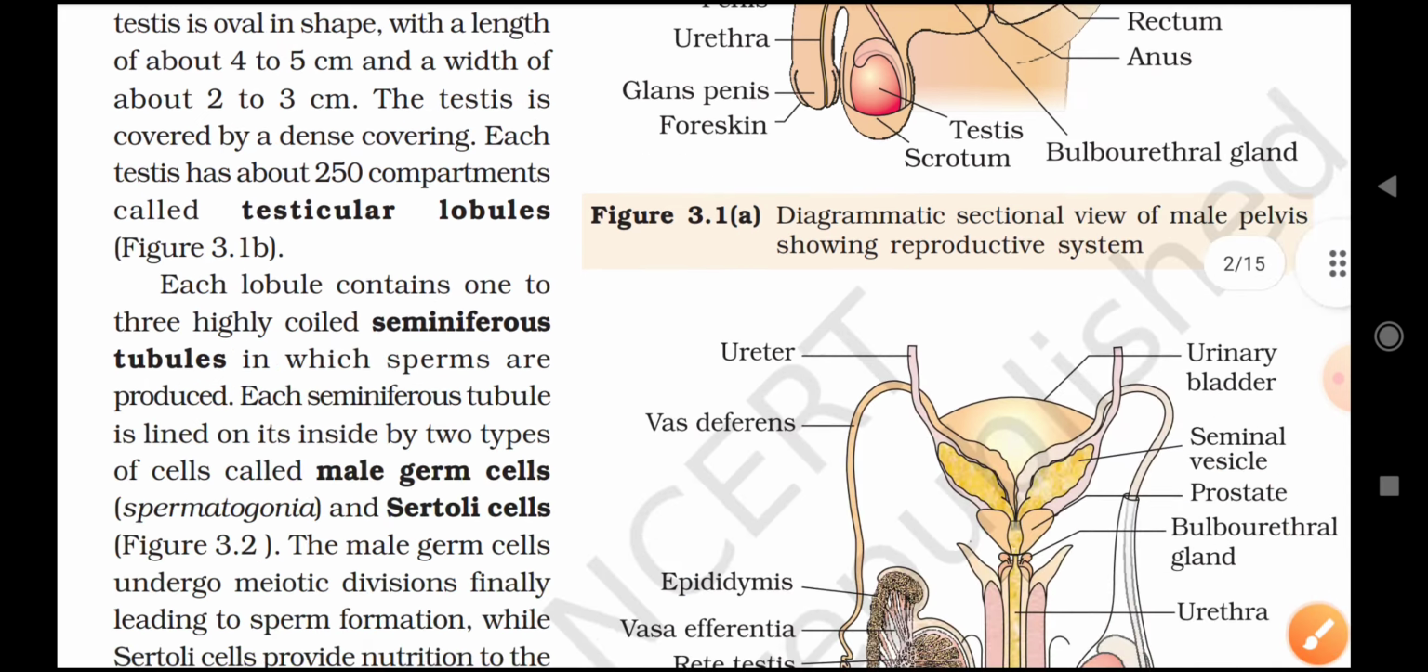Secretion of these glands constitutes the seminal plasma, which is rich in fructose, calcium and certain enzymes. The secretion of bulbourethral glands also helps in the lubrication of the penis.